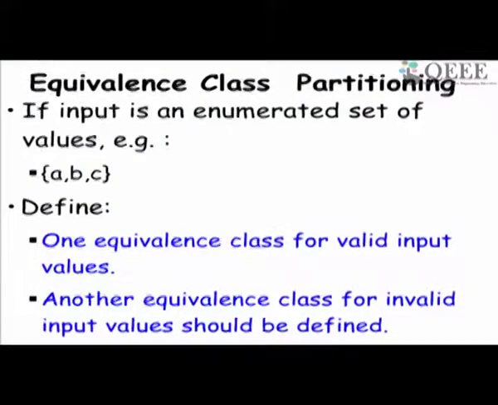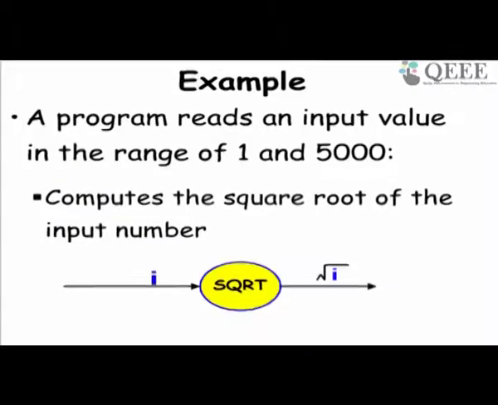With equivalence class partitioning, if there is an enumerated set of values, say it takes only 3 names, then we have one equivalence class for this set of values, and another equivalence class for the invalid values. This is the simplest example. Suppose it takes values between 1 to 5000 and computes the square root of the number.